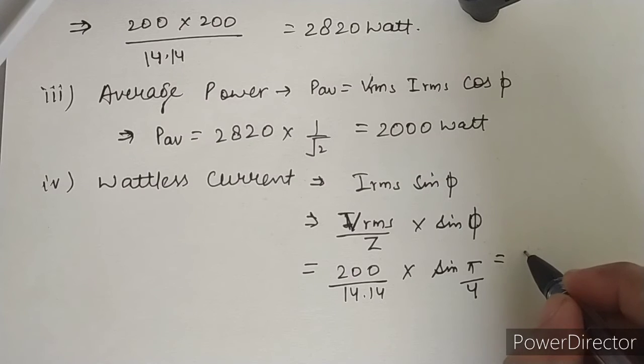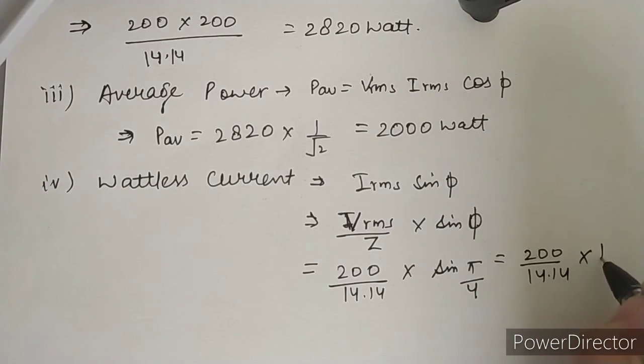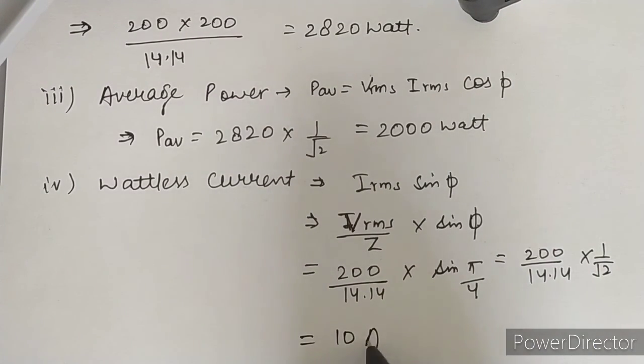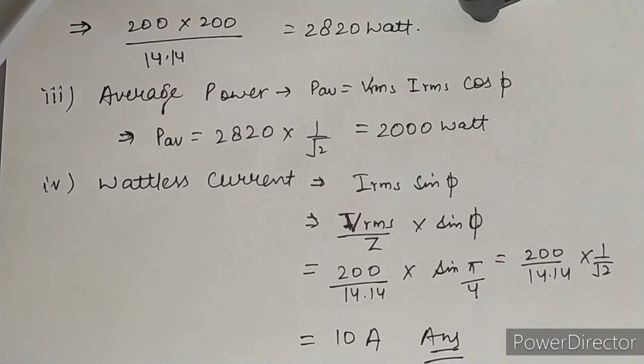So 200 upon 14.14 multiplied by 1 upon root 2, then the value will become 10 ampere, and this will be your answer. Clear?